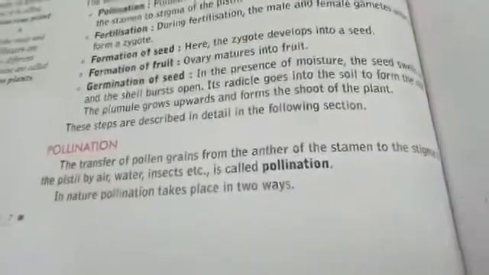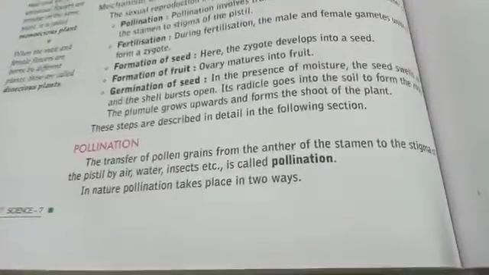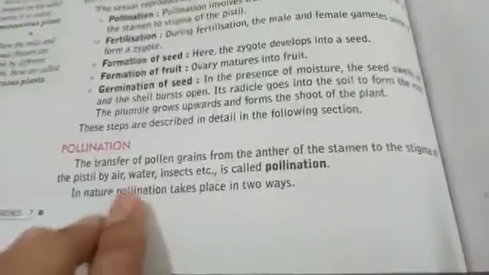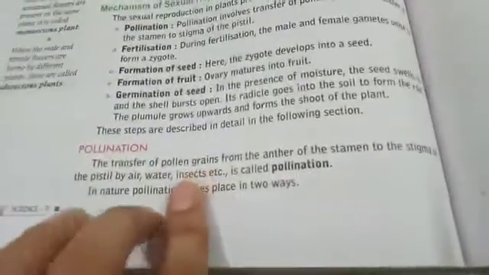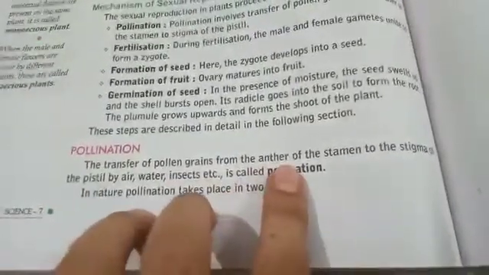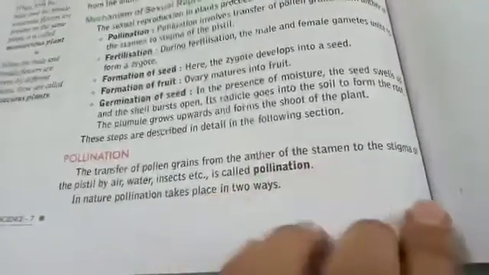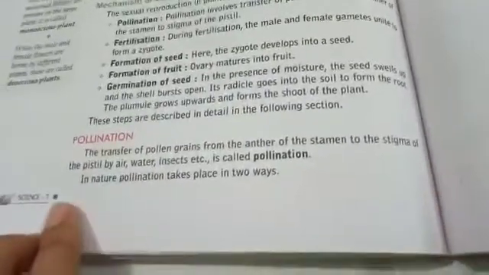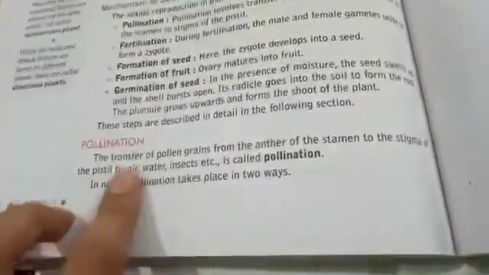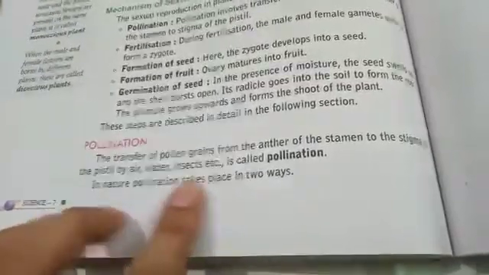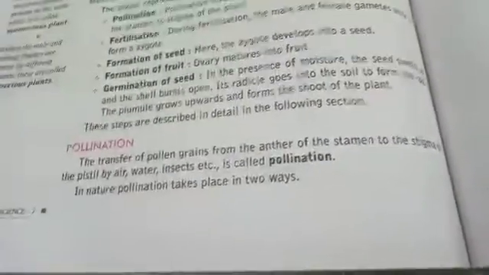Now we will read about the pollination of chapter number 12. What is pollination? In the last topic I told you pollination is the transfer of pollen grains from the anther of the stamen, that is the male reproductive part, to the stigma of the pistil. The pistil is the female reproductive part. How? By air, by water, or by insects, that is called pollination. This is the definition of pollination.